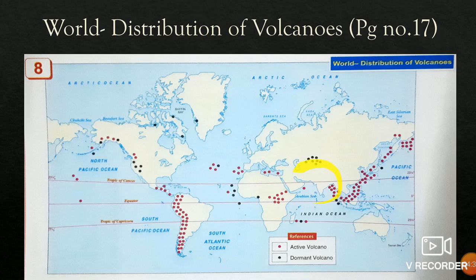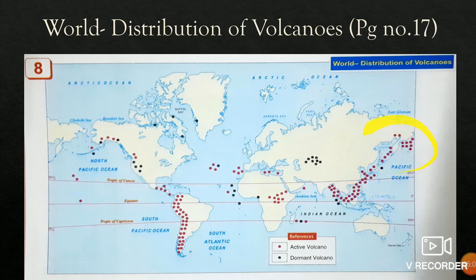Here is your Oman, near Oman. Here is one active volcano. This is your Mediterranean Sea. Here are three active volcanoes. Then comes to Bay of Bengal. From Bay of Bengal, covering your Bangladesh, Thailand, okay, Vietnam, okay. Then it goes to this China part, Taiwan, Philippine Sea is there. This is Japan, it is covering.